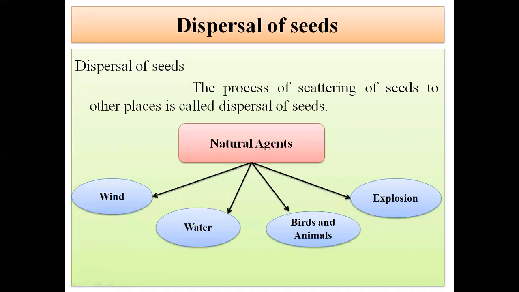Dispersal of seeds is a process of scattering of seeds to other places. This is an important factor which will promote the growth of the population of plants and trees. There are 4 natural agents which will promote the dispersal of the seeds. And what are these natural agents? Wind, water, birds and animals, and explosion. These 4 factors or natural agents will allow the dispersal of the seeds.